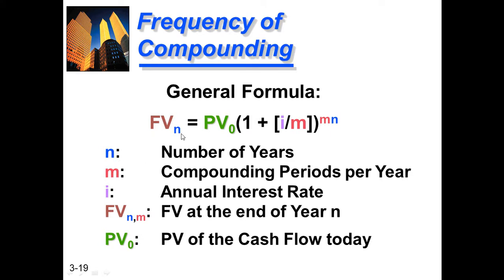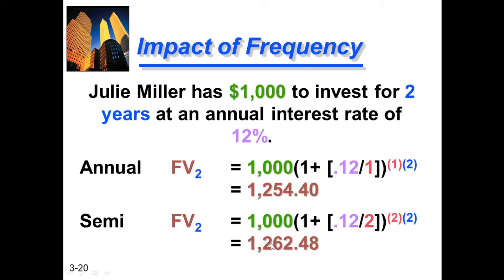The formula for future value: FV n is equal to PV 0 multiplied by (1 plus I divided by m) raised to the power of m multiplied by n. n shows the number of years, m shows the compounding periods per year, I is the annual interest rate, FV n is the future value at the end of year n, and PV 0 is the present value of the cash flows today. Clear? Now, how to solve the problems according to the frequency?